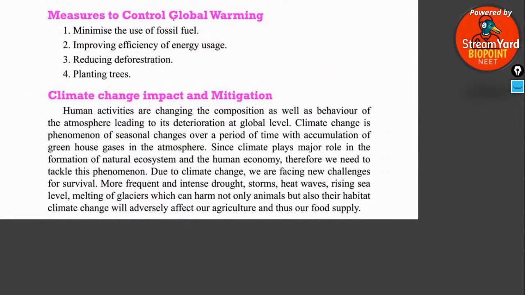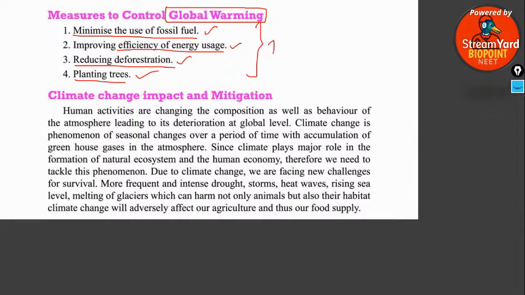How can we control global warming? Minimize the use of fossil fuels is the first method. Improving the efficiency of energy usage is the second one. Reducing deforestation and planting trees are some of the important measures to control global warming.